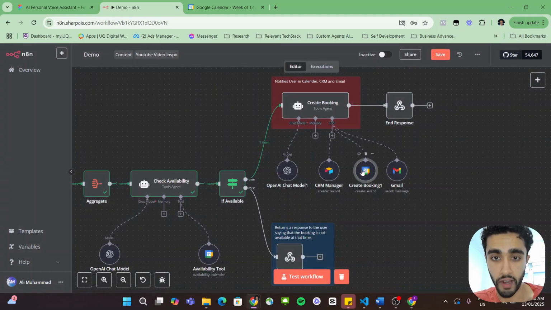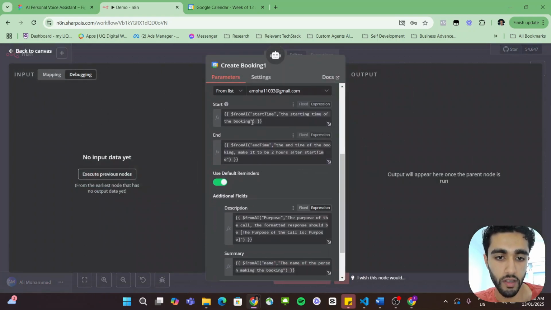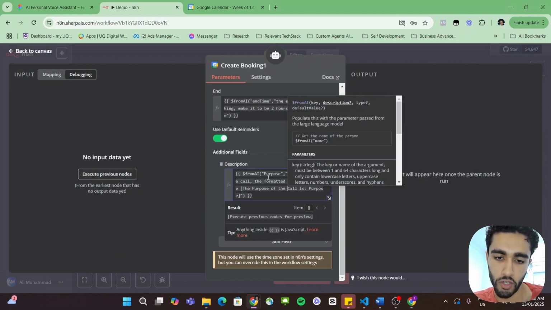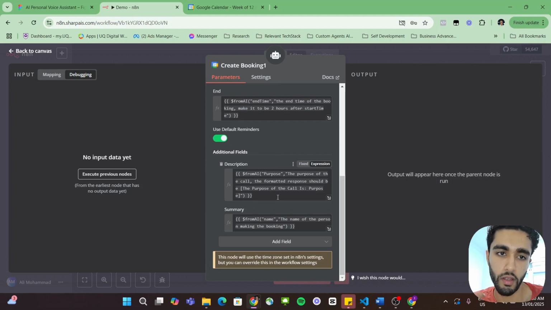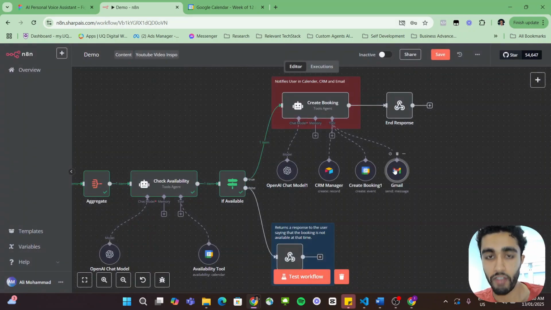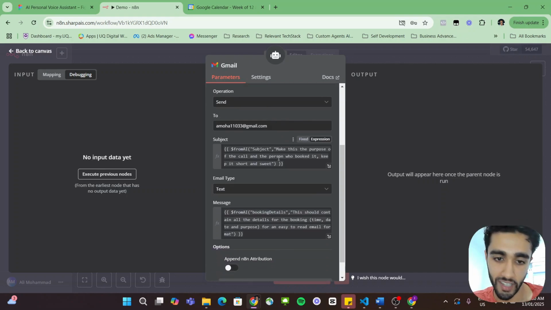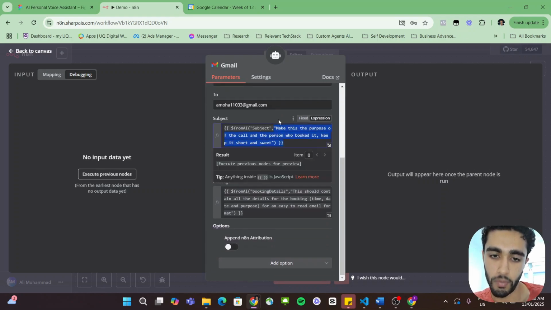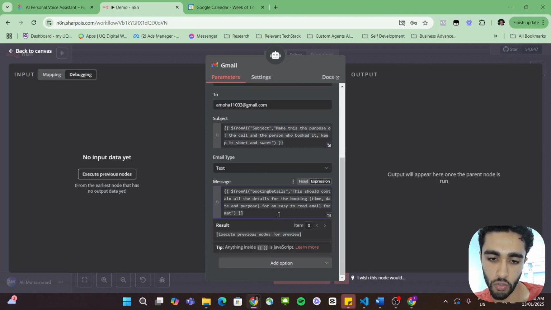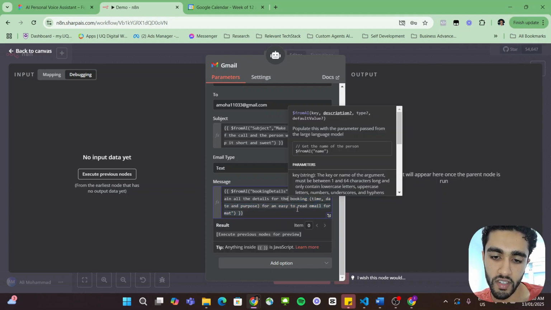Then we actually create the booking inside of our Google Calendar. So the start time, end time, exact same as the availability. This time we have a description, which is the purpose of the call, which is what we were prompted by the voice AI to give, and then the name, so our name in this case. Then, even more, we have an email. We can send an email to ourselves with the subject, which is the purpose of the call, and then the message, which tells us the time of the booking, the date of the booking, and the purpose in an easy to read email format.